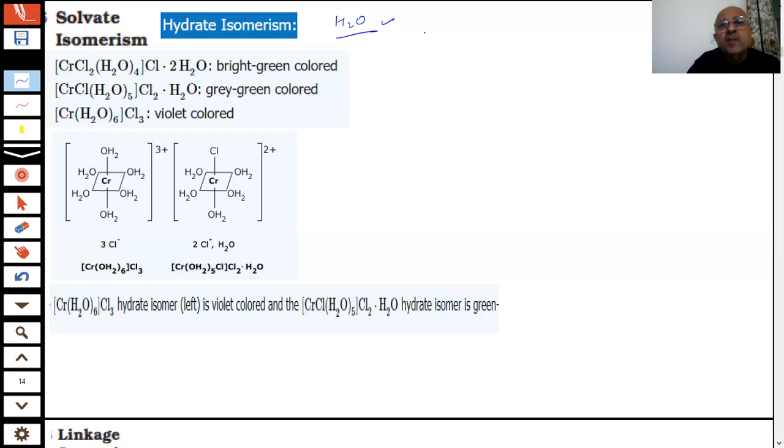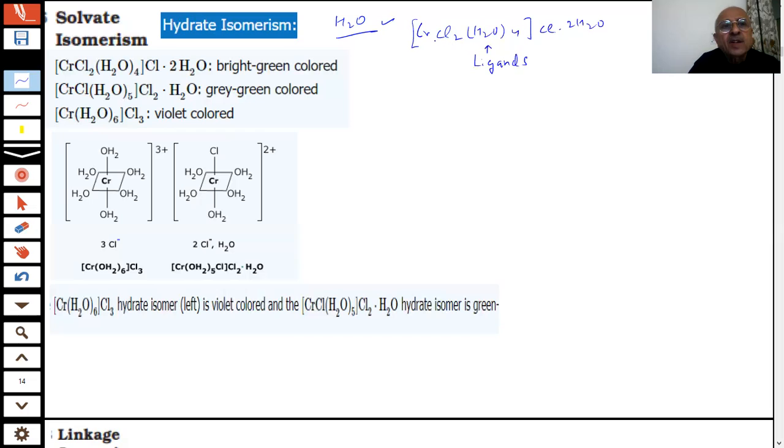For example, if I say [Cr(H2O)4Cl2]Cl·2H2O, here these four water molecules are the ligands. They are bonded with the chromium.